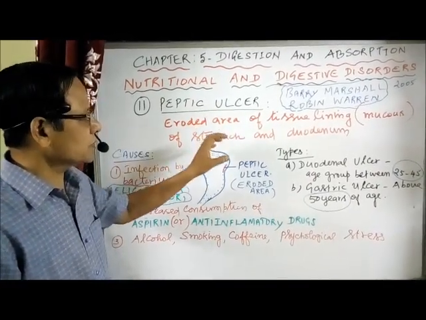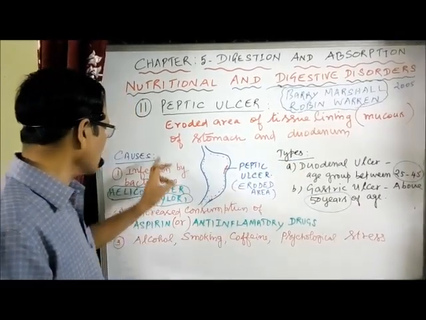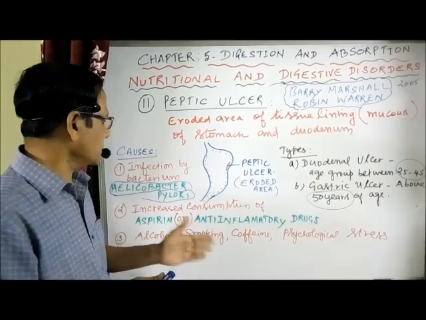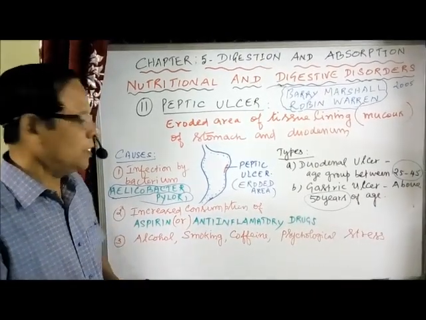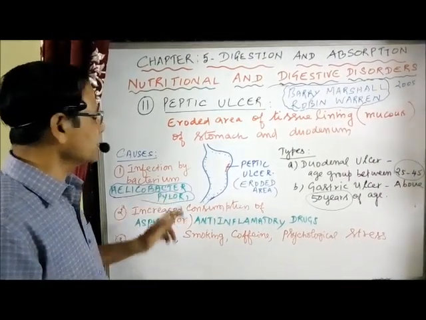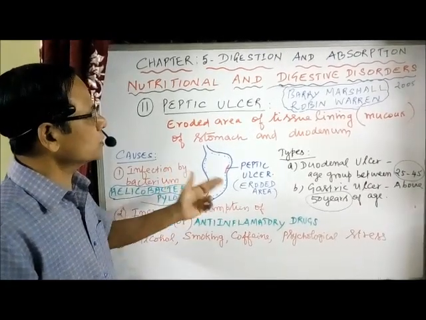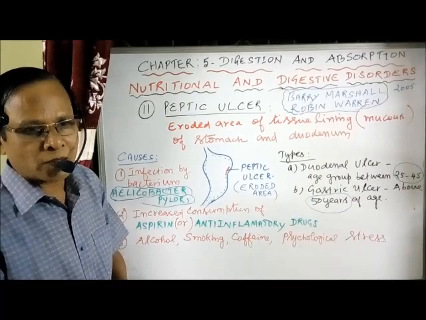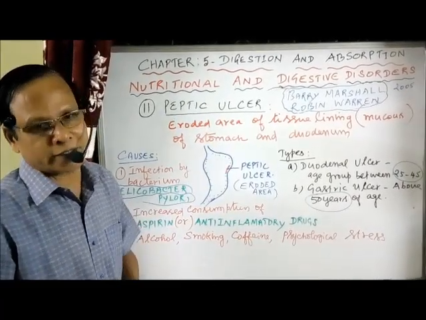So what is peptic ulcer? What are the types of peptic ulcer? What are the causes of peptic ulcer? These may be asked separately in 2 marks or 3 marks questions. Remember, the bacterium Helicobacter pylori was reported by Barry Marshall and Robin Warren, and in 2005 they were awarded the Nobel Prize for that.